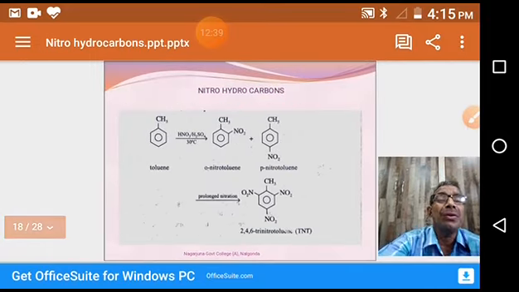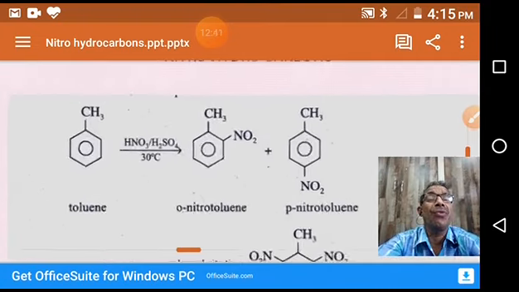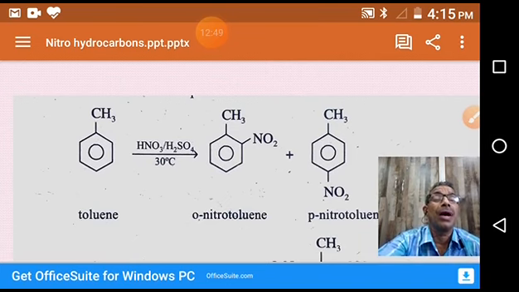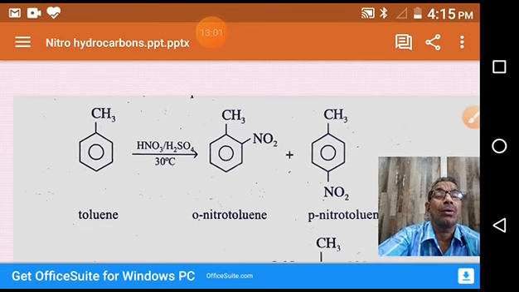When we do the nitration of toluene, this reaction gives orthonitrotoluene and para-nitrotoluene, a mixture of nitrotoluenes. So by observing this reaction, we can say the methyl group is ortho-para directing. That's why the incoming nitronium electrophile goes to ortho and para positions to the methyl group.